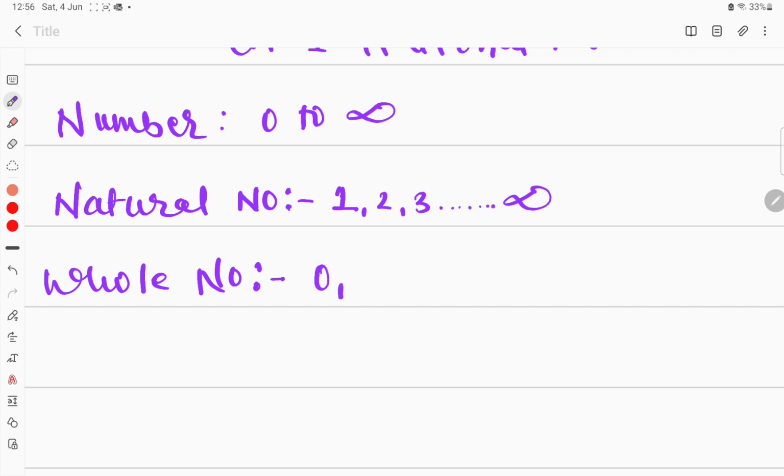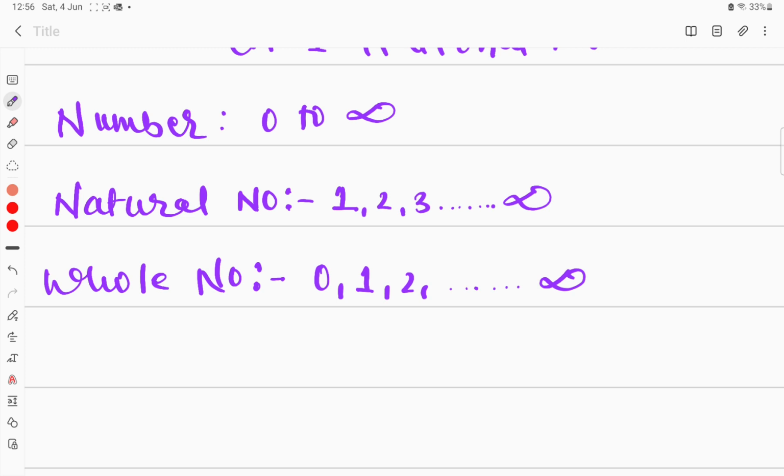The meaning of whole is complete. So when we include 0 in natural numbers, we get a complete set of numbers, and that is what we call whole numbers. Whole numbers start from 0, 1, 2, and again go up to infinity. Whole basically means starting from 0.